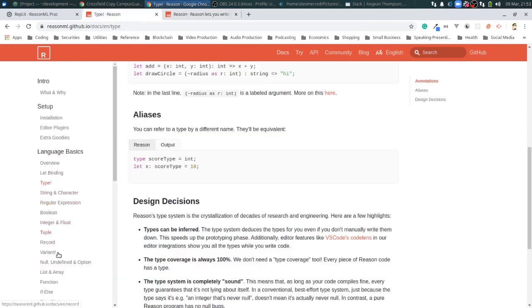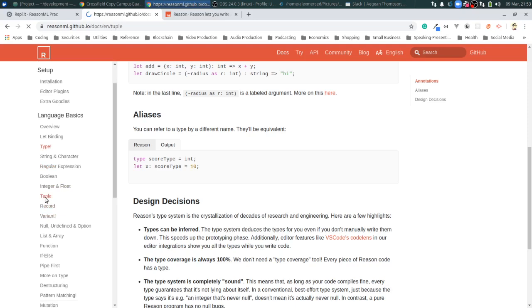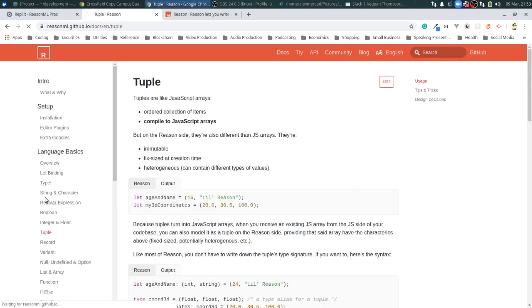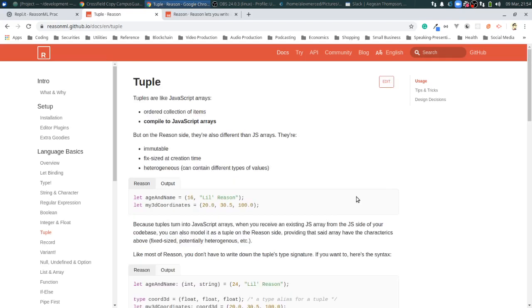Okay, so we know the if works. Let's take a look at some of the other stuff here. String, character. I mean, most of this stuff is going to be pretty much the same. I mean, we got tuples, which aren't in JavaScript. Okay, which basically are just immutable arrays.